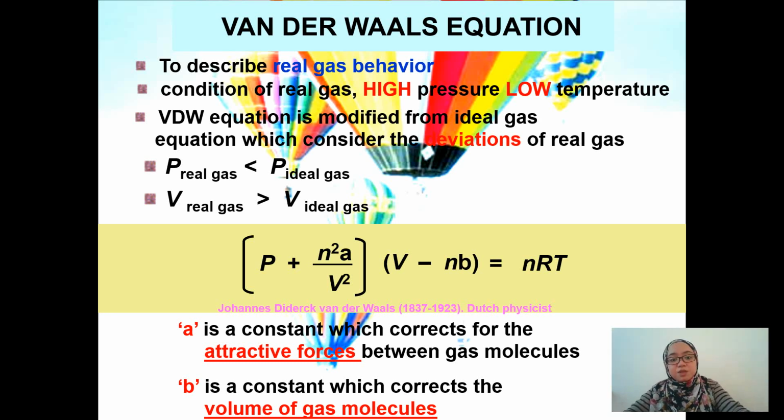So to make a correction in the ideal gas equation, so that we can describe the real gas behavior, we put a correction term at the pressure and the volume.